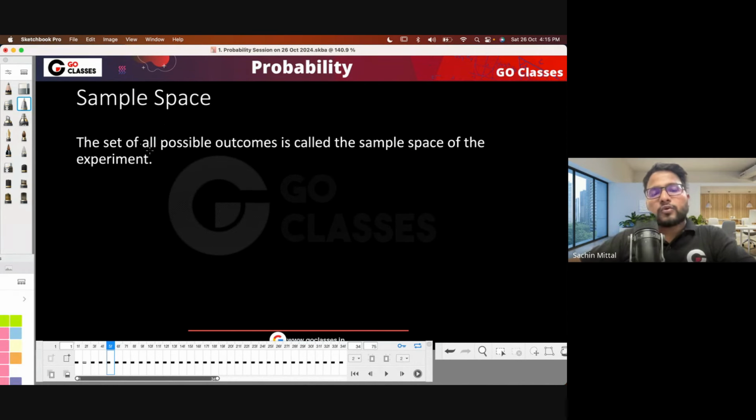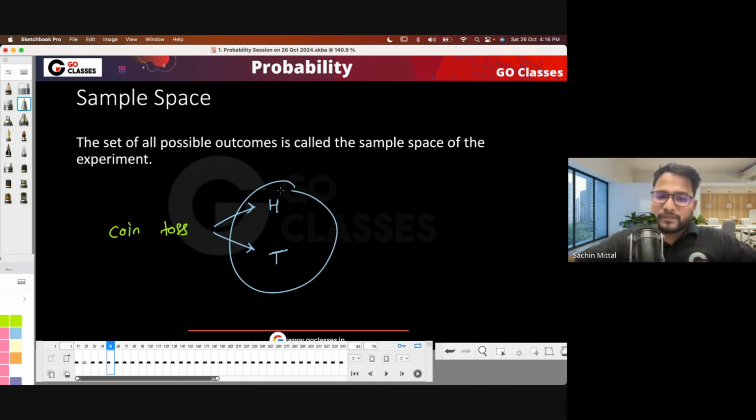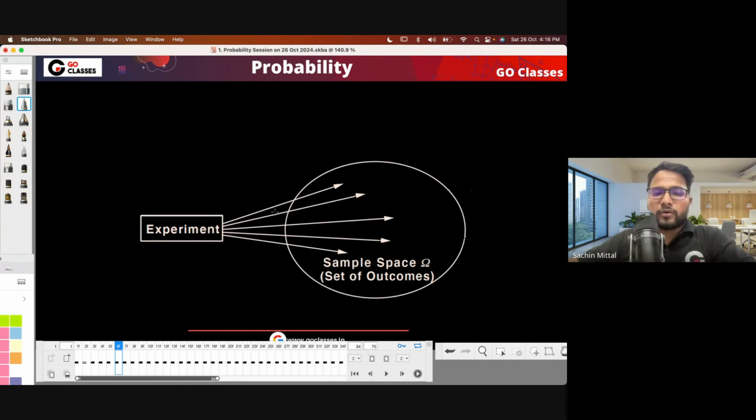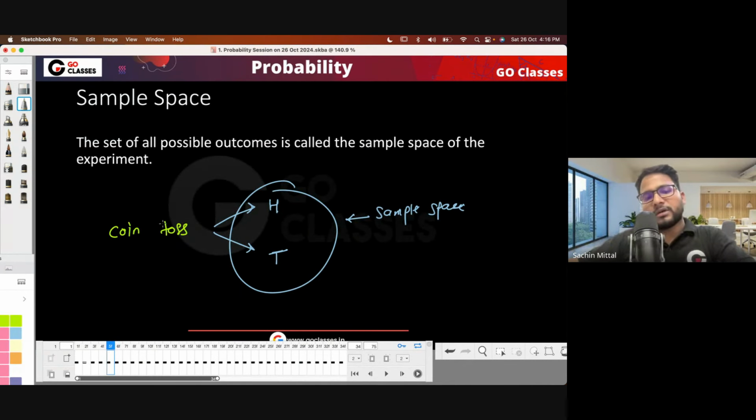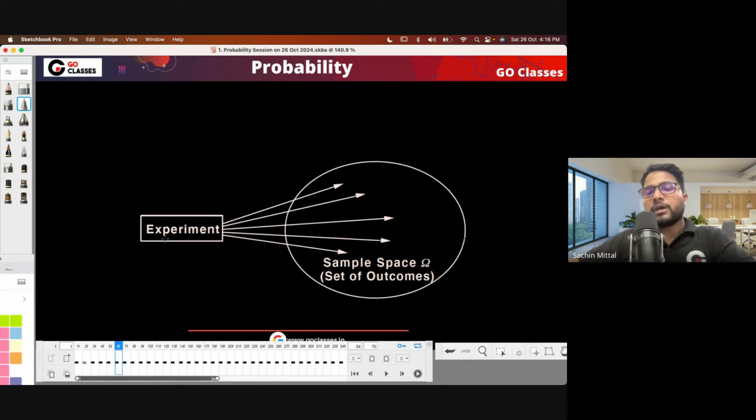Now let's go to the next slide. So what is the sample space? Sample space is the set of all possible outcomes that you can get. For example, if you are tossing a coin, the possible things that you can get are head and tail, right? So basically, this is the sample space. Since it is a revision session, I'm just quickly going through the things. Whatever experiment you are doing, the coin toss or maybe the dice throw or whatever, the possible outcomes are called the sample space.